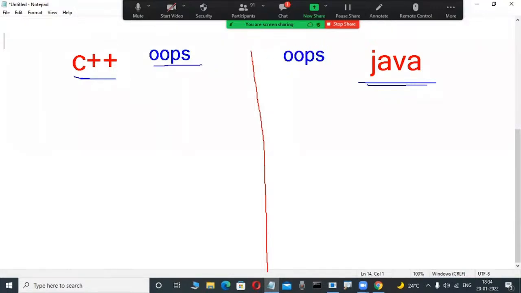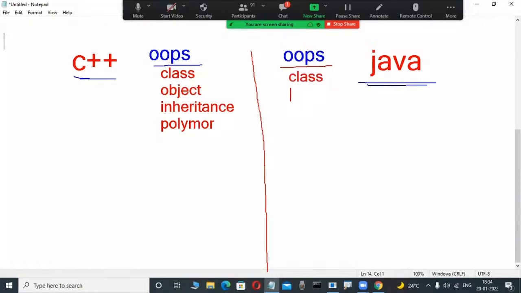Here, OOPS concepts means, maybe some of you have an idea, a class concept. Again, an object concept. Again, inheritance is a concept. Observe here, again polymorphism is a concept. Maybe many of you have an idea. Now, roughly, check it out. Technical persons know this. Same here, in Java also. OOPS concepts: what is a class? Okay, fine. What is an object? Some concepts are there or not? Yes. What is inheritance? Yes, here. Again, what is polymorphism? So many concepts are there. That's why conceptually class, object, inheritance, polymorphism are the same in C++ and Java.